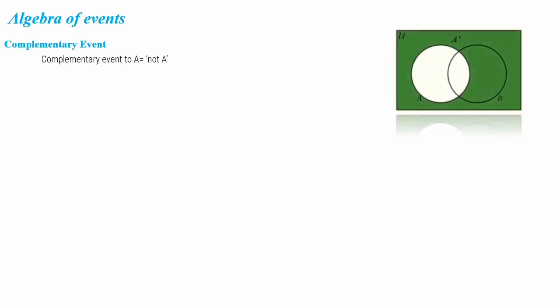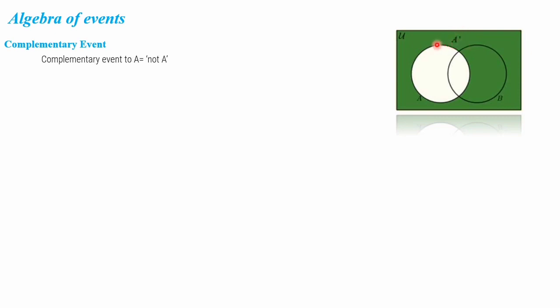Next, we shall discuss algebra of events. Complementary event: the complementary event to A is not A, meaning we collect the elements which do not belong to A, and those elements form the complementary event to A. The complement of A is usually represented by the symbol A dash.